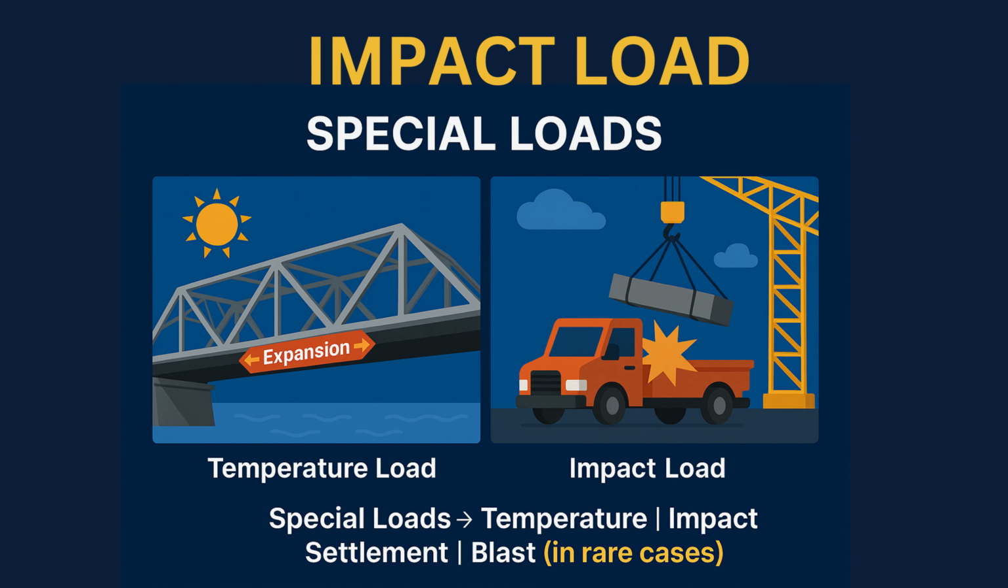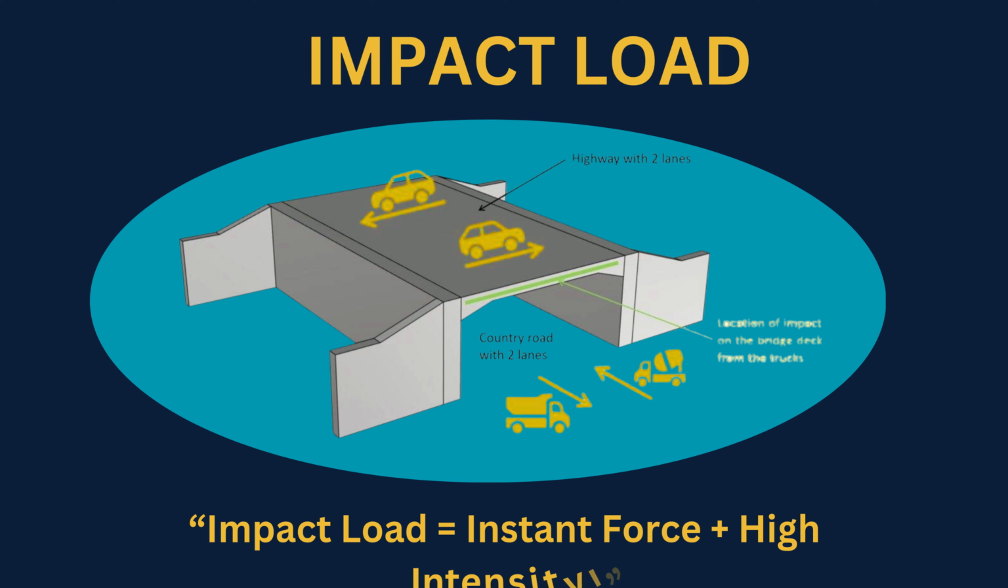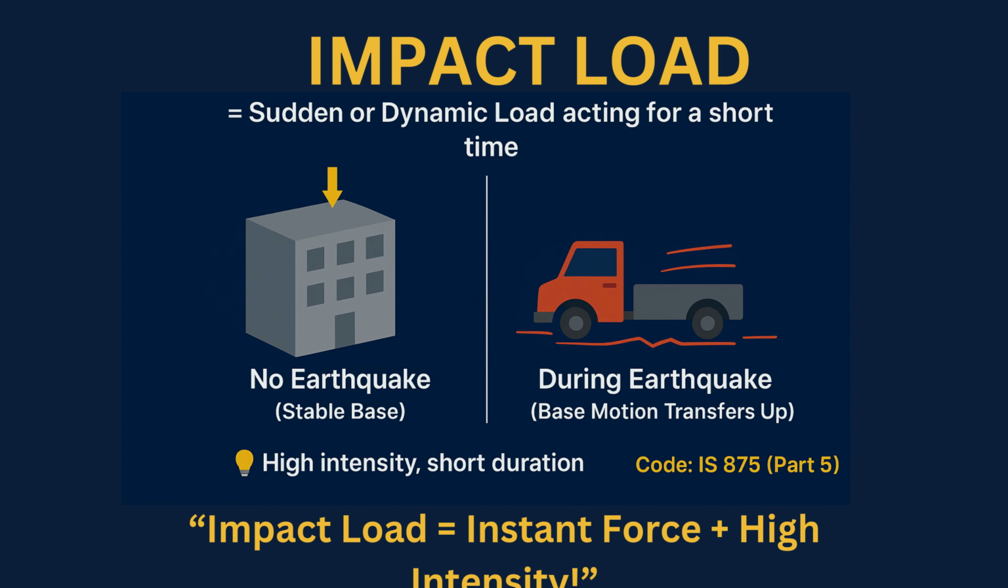Impact load. Impact load occurs when a sudden or dynamic force acts on a structure for a very short time. Examples include the fall of a heavy object, a vehicle striking a barrier, or a crane dropping a load. These loads are much higher than static loads because of the instant energy transfer at impact. Engineers design impact-prone structures with extra safety factors to absorb this shock.